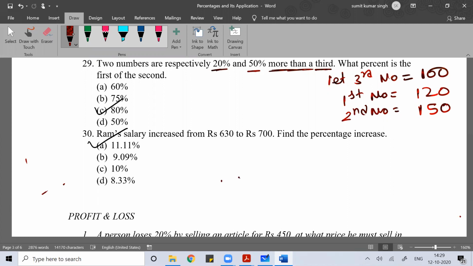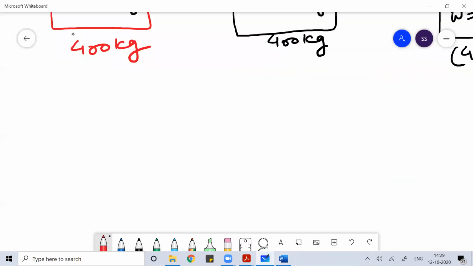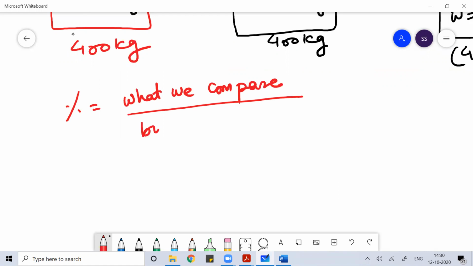Then what percentage is the first of the second? They're asking you, the first number is what percentage of the second number? Whenever we are working on percentages, we talk about what we compare, and by whom we compare.